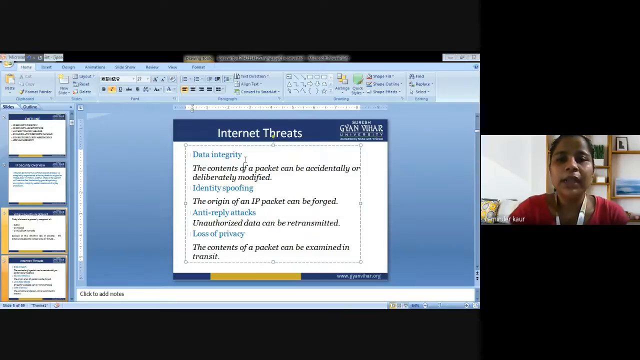Next, anti-replay attacks, that is, unauthorized data could be retransmitted as and when required. Loss of privacy could also be there. The contents of the packet can be examined in transit by unauthorized users, obviously those who have control over the information that is being sent over the network.